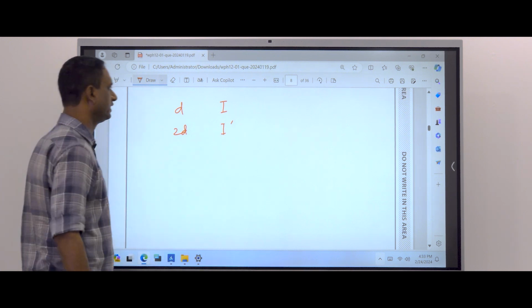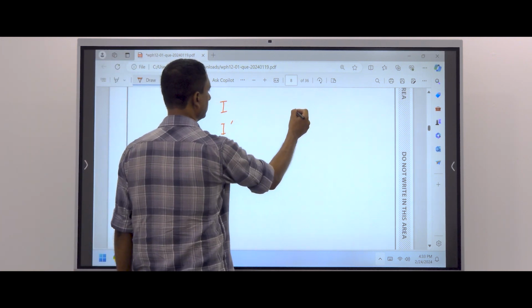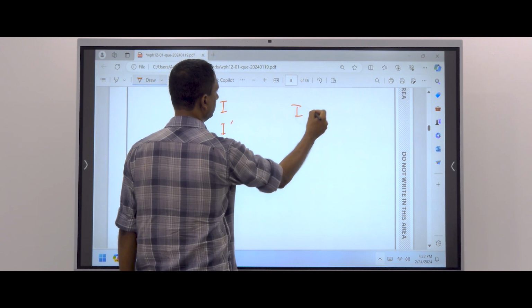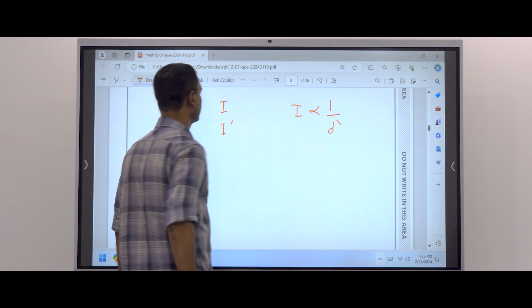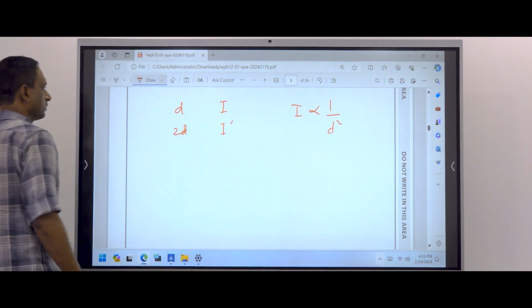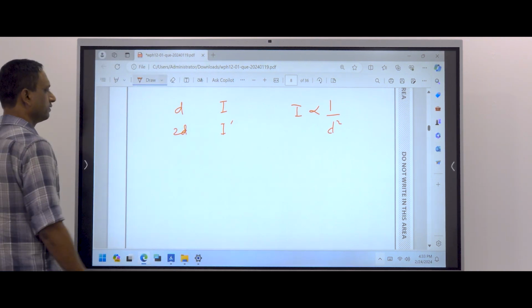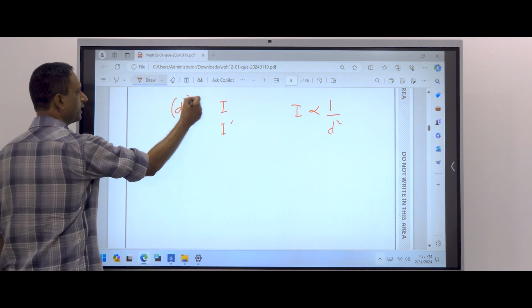The relationship is intensity is inversely proportional to D squared.